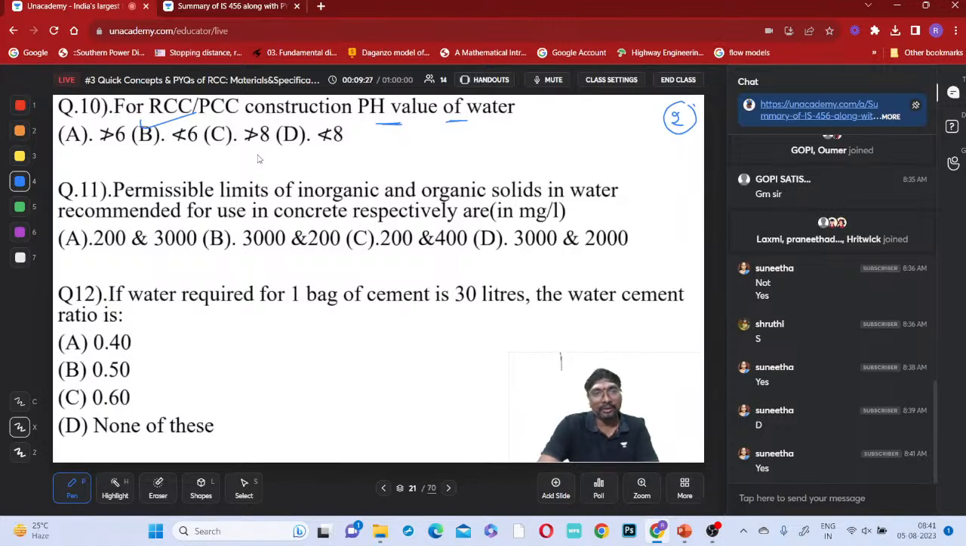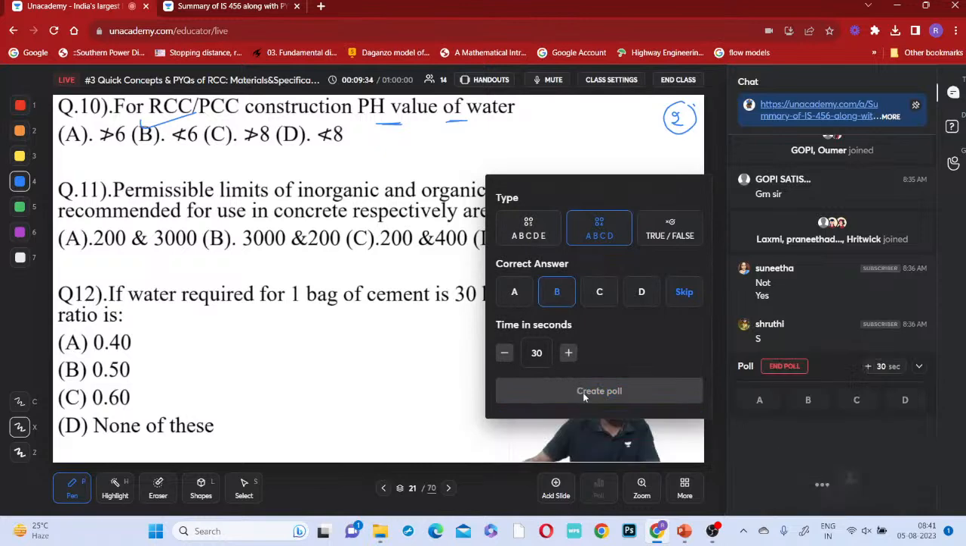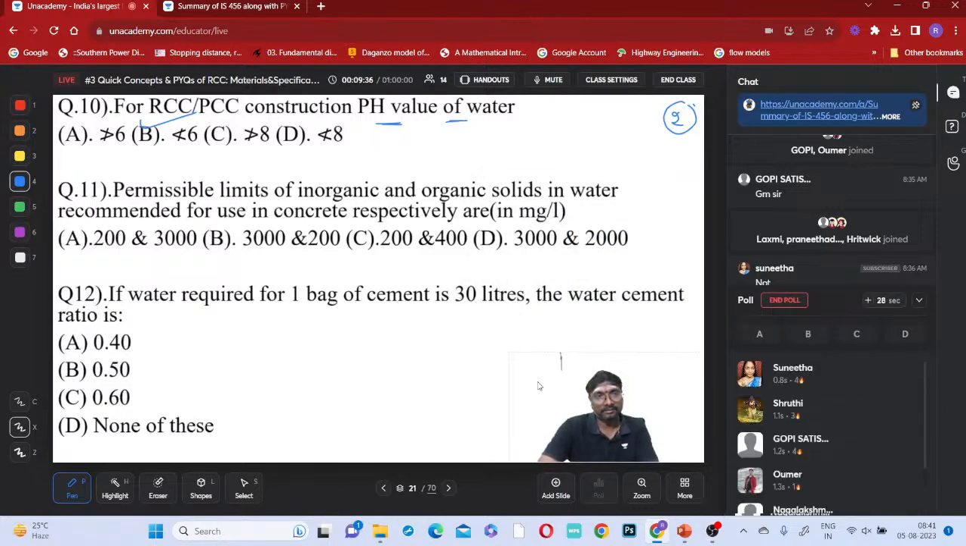Shall I go for this now, everyone? Select the answer here. Eleventh question. Do you remember these limits? Yesterday we have given these limits, yes or no?